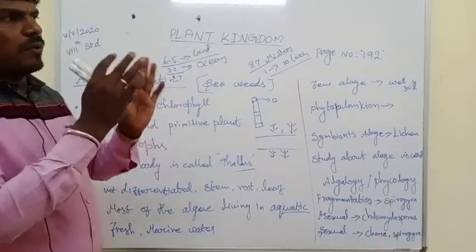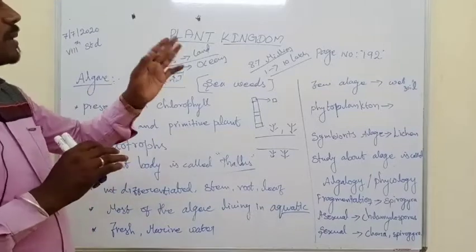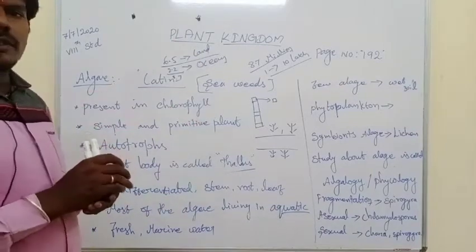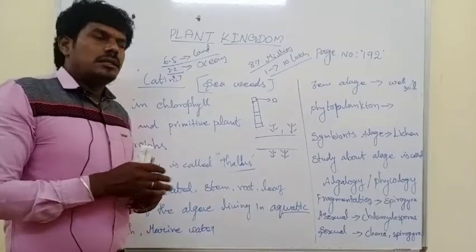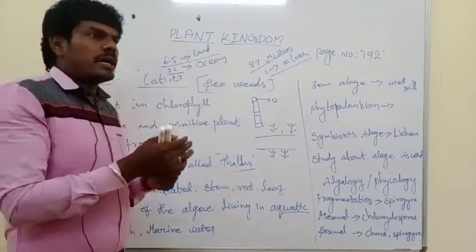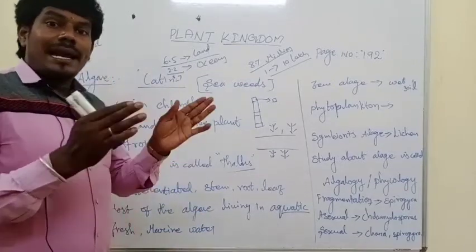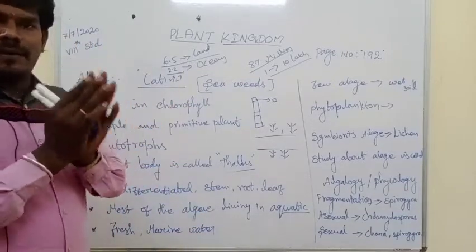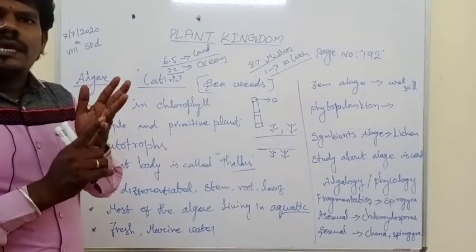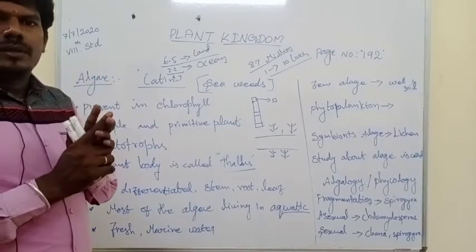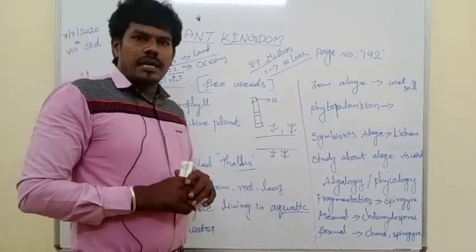Whenever you walk on the roadside, there are so many plants. You can easily identify that this plant has this many branches, or only 5 branches are present. This plant has flowers, this plant has seeds, this plant has a number of branches. But algae are not easily identified. What is missing? Stem, root and leaf. So they do not differentiate stem, root and leaf.